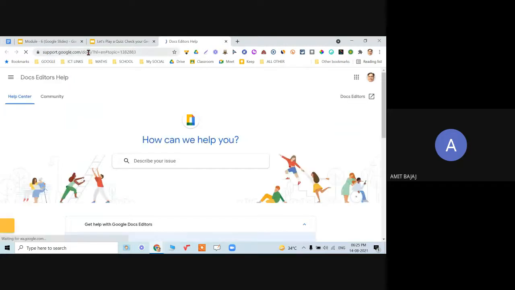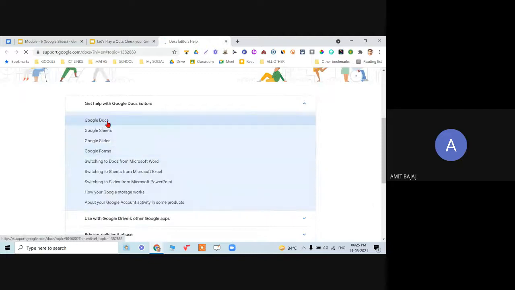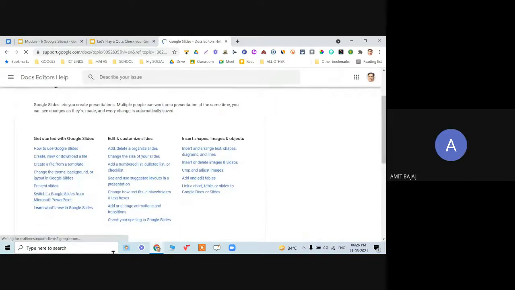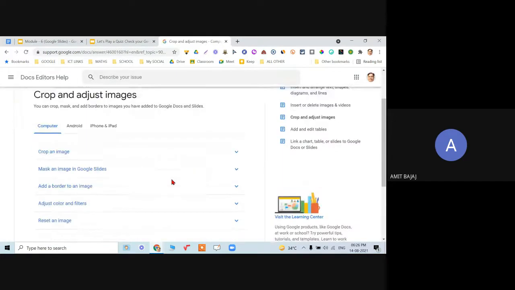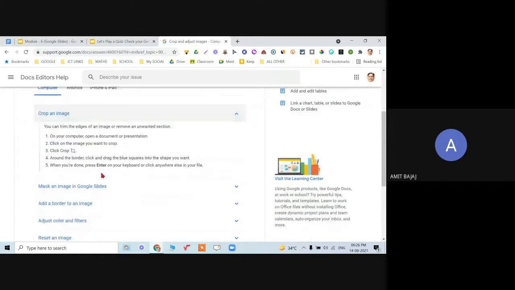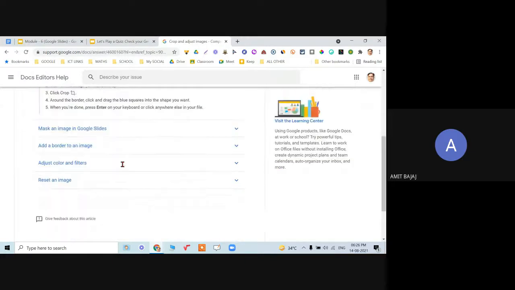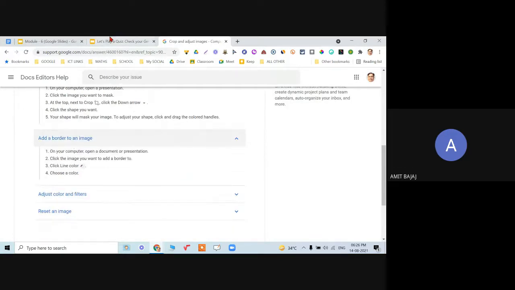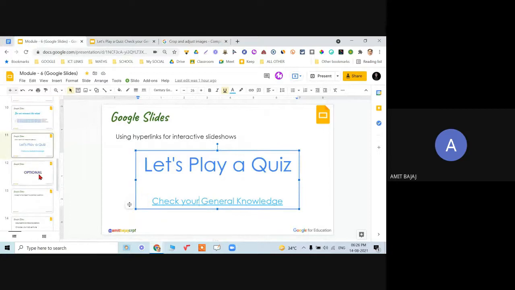It will take you to the support, and here it is related to your docs editors. You can go to the slides, and whatever you want to know, everything is available. So how you can crop and adjust the image, click on this. So how you can crop the image, only the steps are shown. There is no video, nothing, but only the steps are shown. You need to read that and go about the same. Let me finally check what all is left.